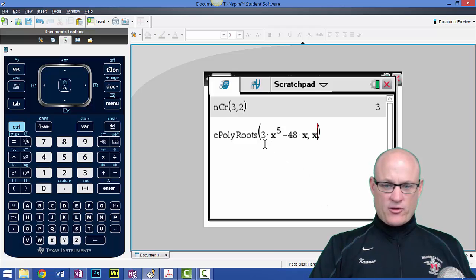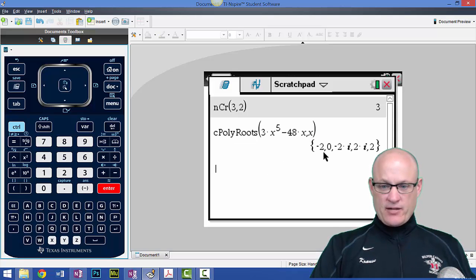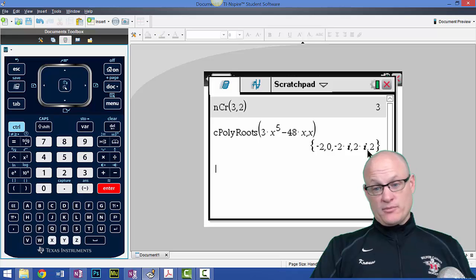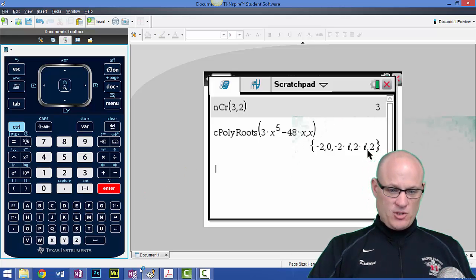Okay, is this right? 3x to the 5th minus 48x. Yes. Do you want to solve for x? Yes. So if I hit enter, I get negative 2, 0, negative 2i, 2i, and 2. And I even put them in order. There they are. Answers. Cool.